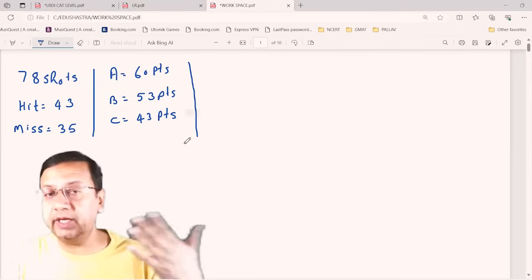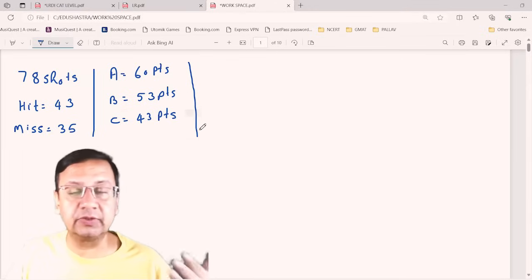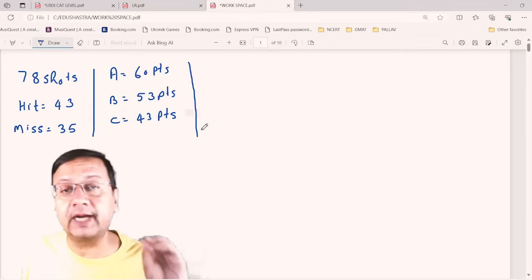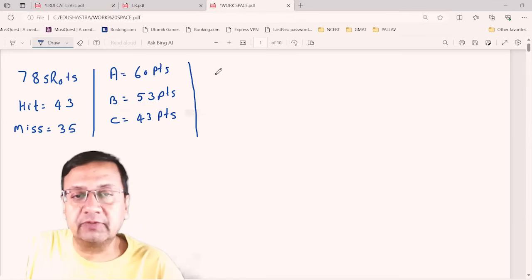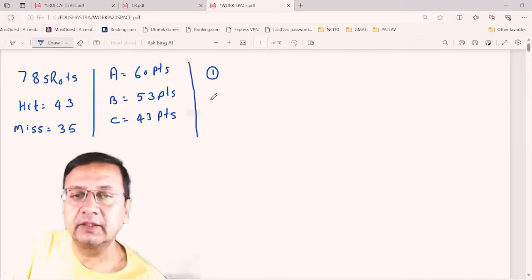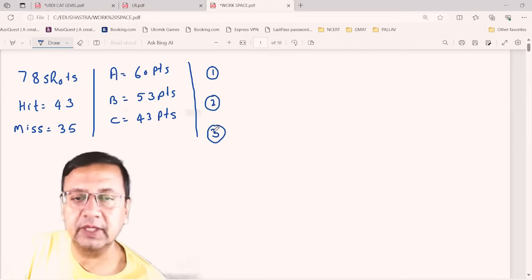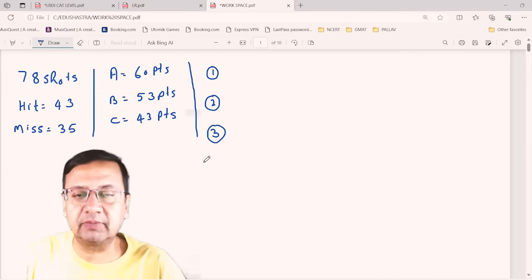But out of A, B, C, who is the first, who is the second, who is the third? This I need to identify. So I assume there is some first person, some second person, and some third. Okay. So these are the different persons.